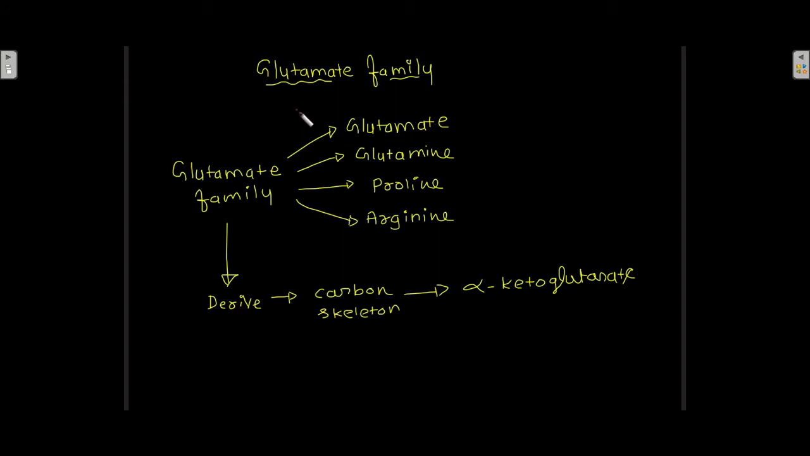Now let's talk about the glutamate family. The glutamate family includes glutamate, glutamine, proline, and arginine. These 4 amino acids belong to the glutamate family. The carbon skeleton of the glutamate family is derived from alpha-ketoglutarate. So whichever amino acid has a carbon skeleton derived from alpha-ketoglutarate belongs to the glutamate family.